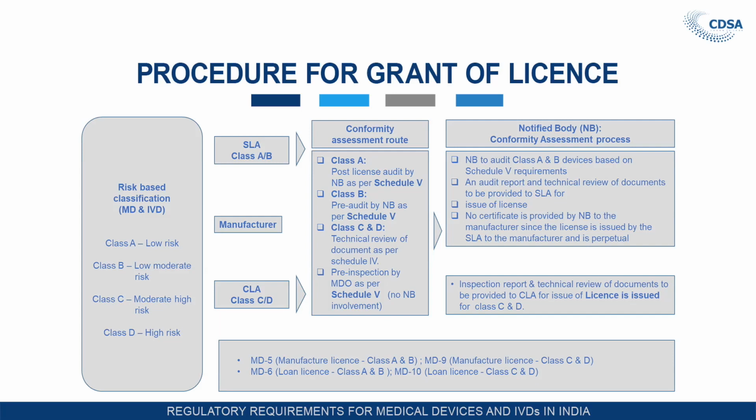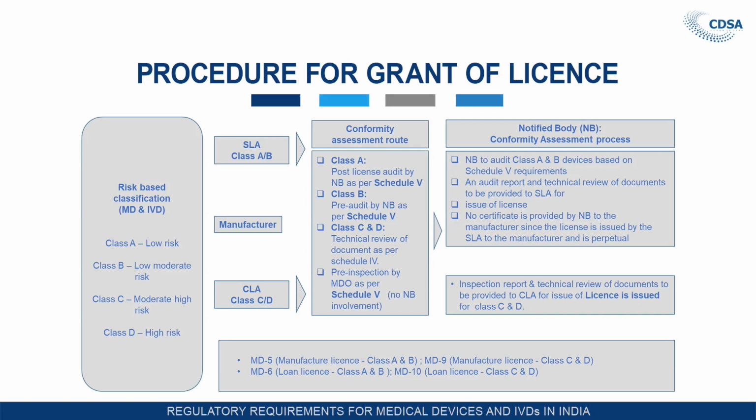Now, what procedure is followed for grant of manufacturing license. This is the one slide where there is a sort of flow chart. The risk based classification, we have discussed that. Based on the risk, medical devices and in vitro diagnostics have been classified as class A, class B, class C and class D devices. And we have also discussed that for class A devices, the state licensing authority is responsible for grant of manufacturing license, and the central licensing authority is responsible for class C and class D devices.